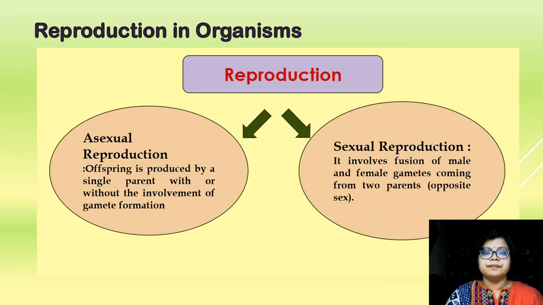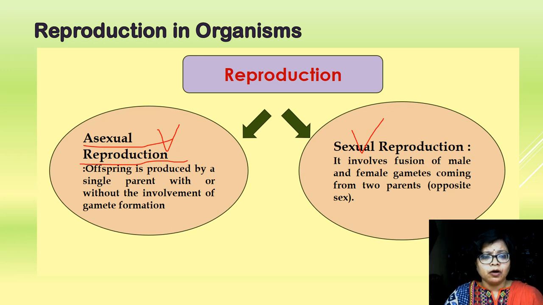Reproduction is of two types, if we consider the number of parents involved, or which part of the body is involved in reproduction. Asexual reproduction and sexual reproduction, these are the two types of reproduction. What is asexual reproduction? From the name we can understand that sex cells are not involved.